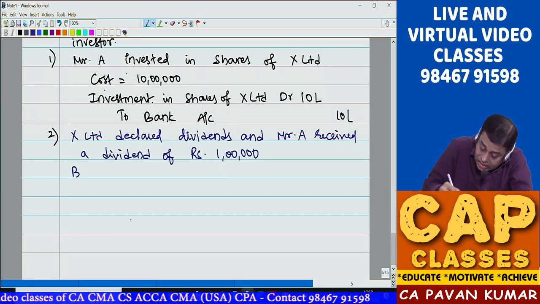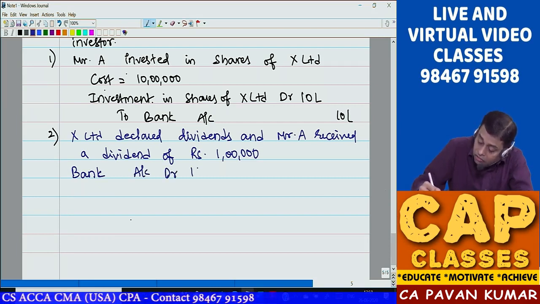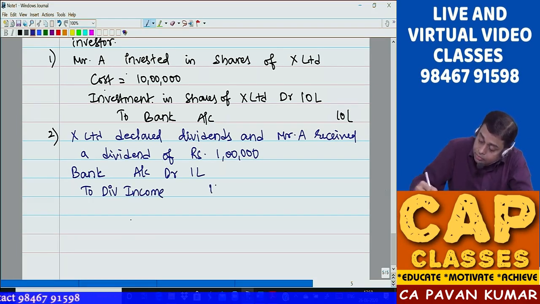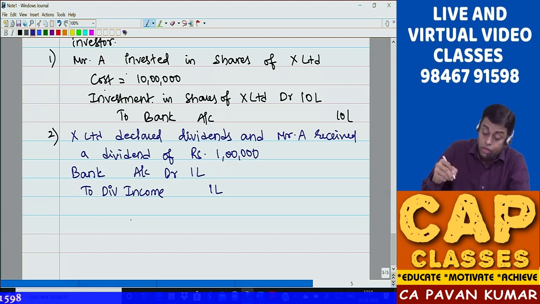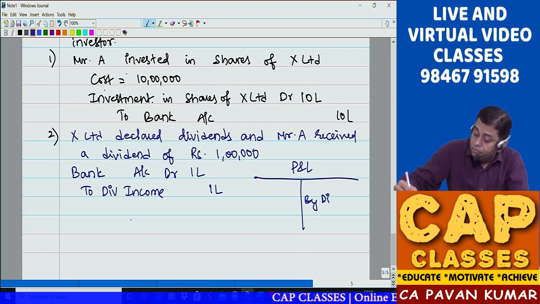Can I say I received dividend? So I write the journal entry, bank account debit 1 lakh to dividend income 1 lakh. Then this dividend income should be taken to P&L. So in your P&L, you write by dividend income 1 lakh.